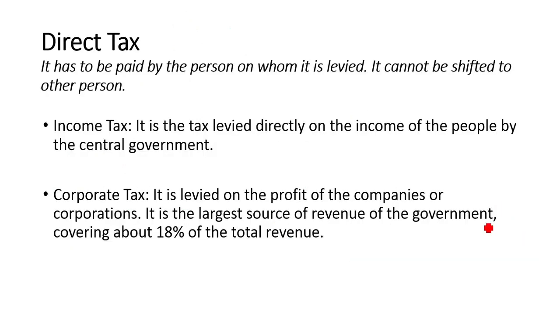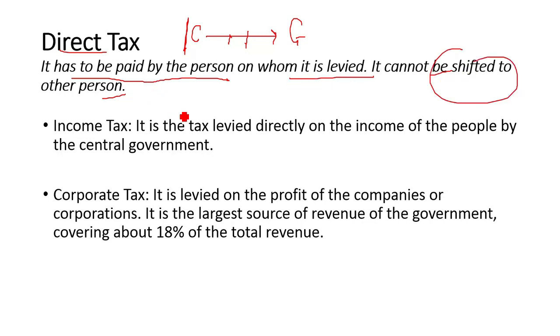Now see, here we go to the structures of tax. So now first comes direct tax. Now what is direct tax? If a person, that is a citizen, has to pay this tax directly to the government, okay, there are no intermediaries. So it has to be paid by the person on whom it is levied. It cannot be shifted to another person. How it is shifted to another person, you will learn in indirect tax. So for direct tax, keep this in mind that there is one citizen and the government. Tax is paid by the individual to the government directly. Okay, there are no intermediaries.